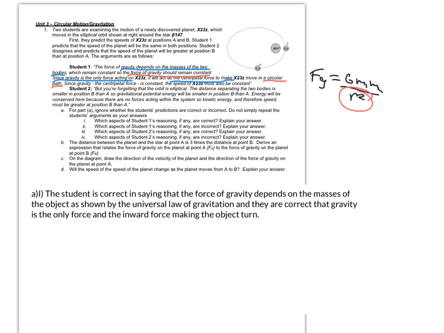So for my answer for part one, I'm going to say the student's correct that gravity depends on the masses of the object, which is shown by the universal law of gravitation, and also they're correct that gravity is the only force and is that inward force making the object turn.